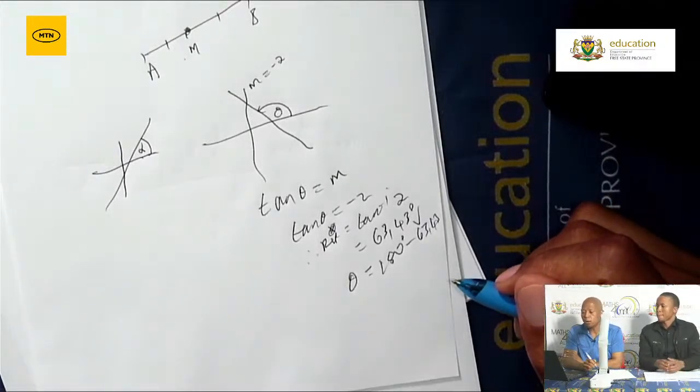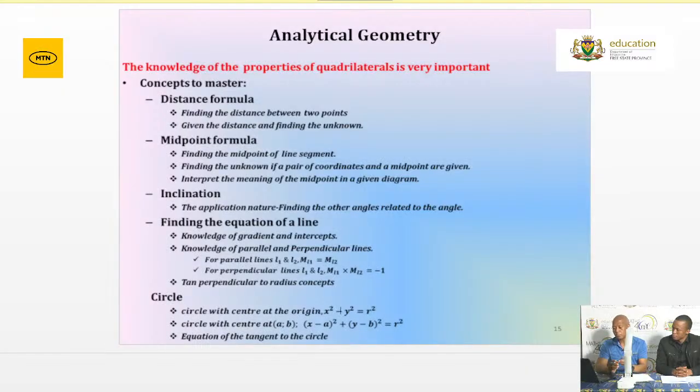Finding the equation of a line. Knowledge of a gradient and intercept is very important. Grade 12, make sure that you go through that. Knowledge of parallel and perpendicular lines is very important. Remember, we usually say for parallel lines, M1 is equal to M2. It means the two lines have the same gradient. But for perpendicular lines, we say M1 multiplied by M2 is equal to negative 1.